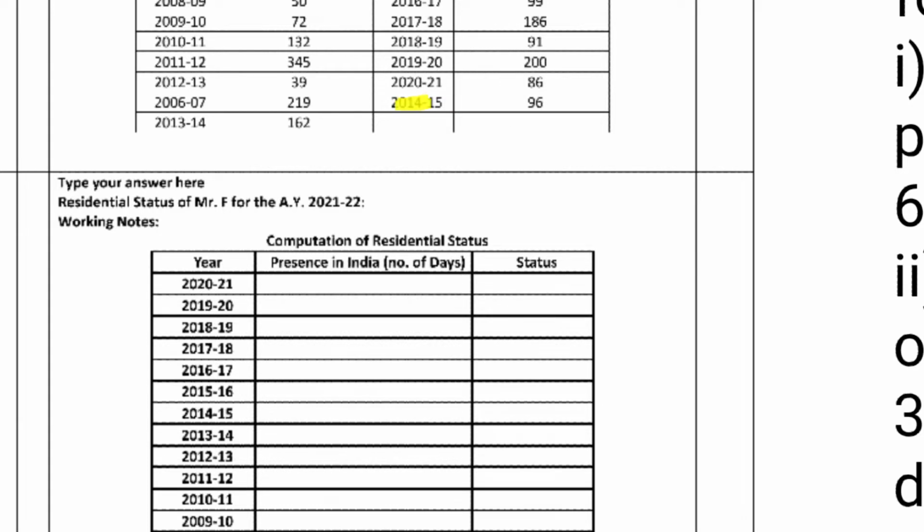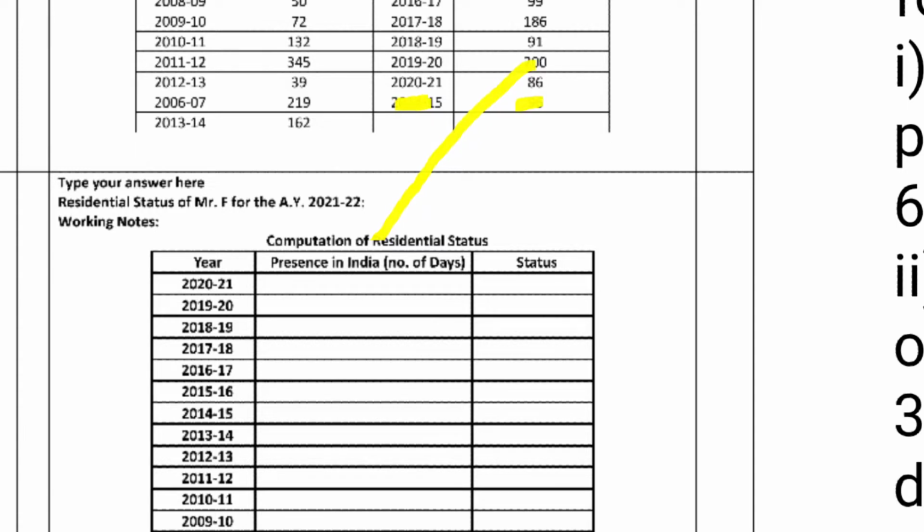Please strike off this and type your residential status answer for Mr. F for the assessment year 2021-22. Drag and drop the presence here. Eighty-six days is given here, and the status we need to find out.